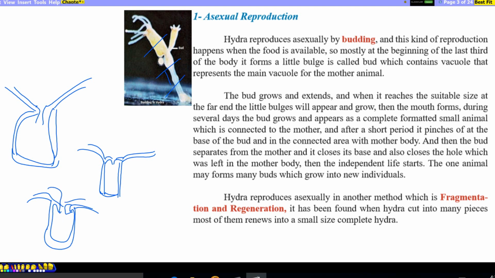So in that way, fragmentation is partition. Each of these parts regenerates itself and grows into a new complete Hydra. So Hydra reproduces asexually in 2 ways: fragmentation, regeneration, and budding. Fragmentation, regeneration is only one kind of asexual reproduction.